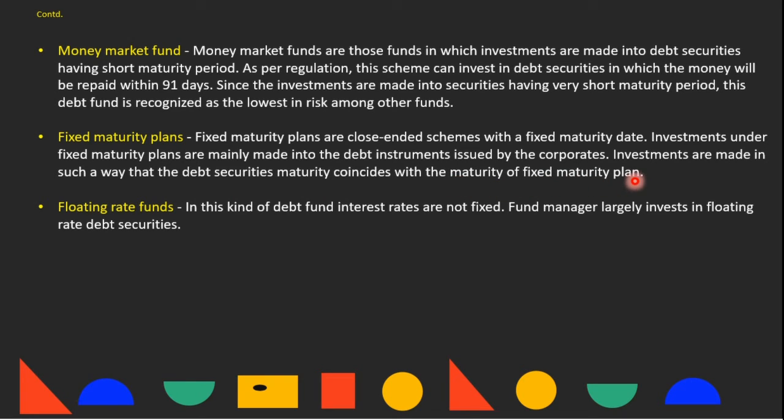Here it is important to understand that if a retail investor wants to invest in different bonds, then due to their large size, it may not be possible for them to invest directly. So the best way is through the mutual fund route. Floating rate funds. In this kind of debt fund, interest rates are not fixed. The fund manager largely invests in floating rate debt securities.